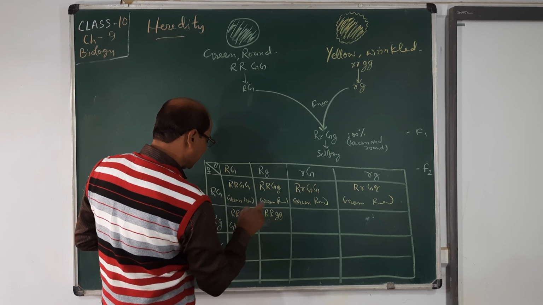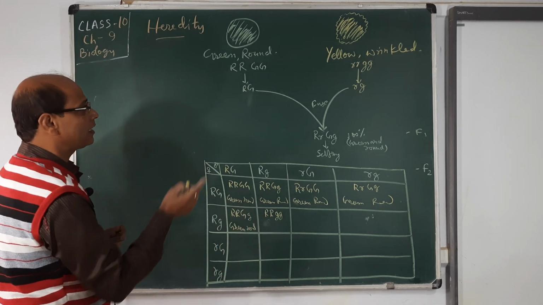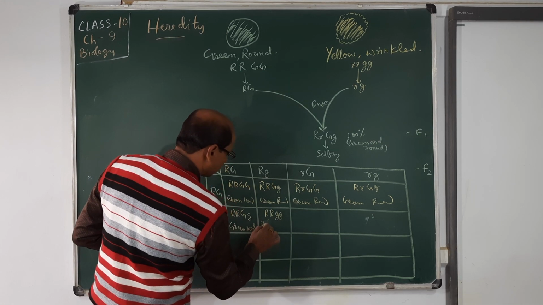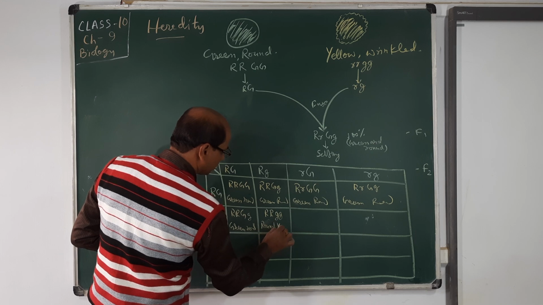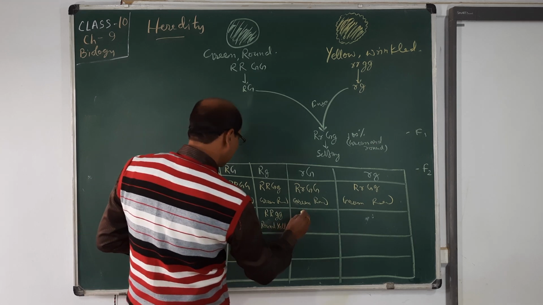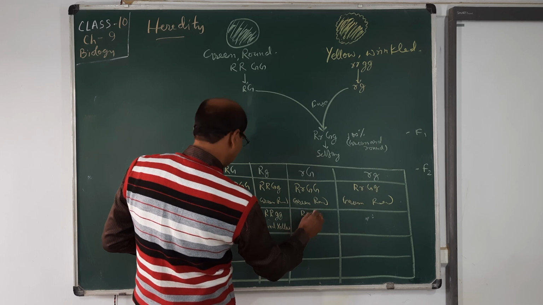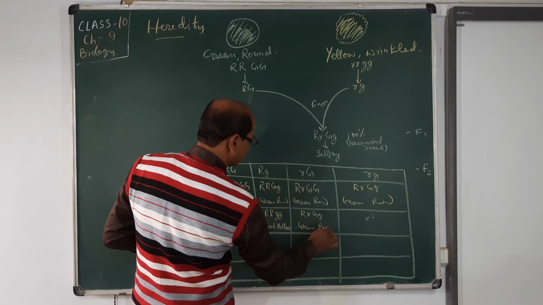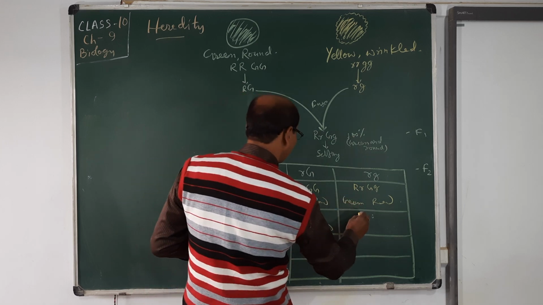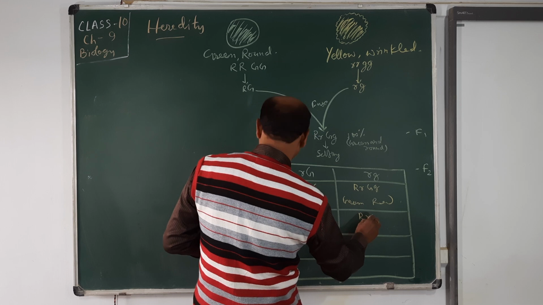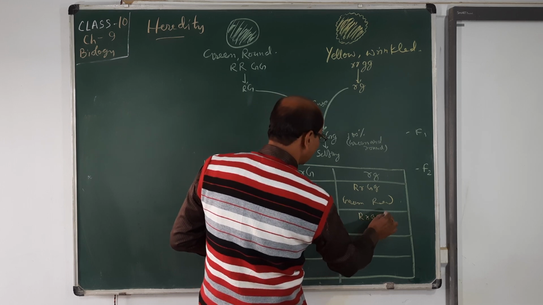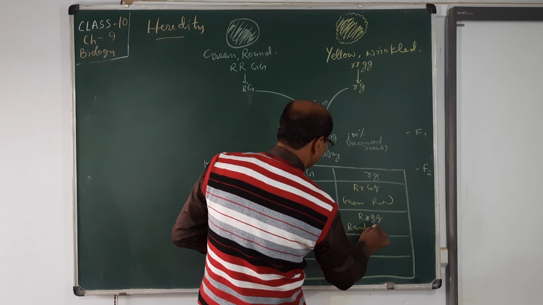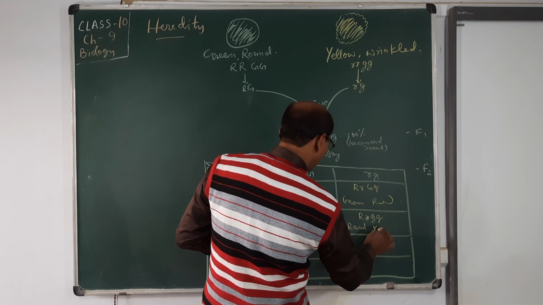It means here the character is yellow, so round yellow. Here you see RrGg, that is green round. Here Rrgg, that is round yellow.